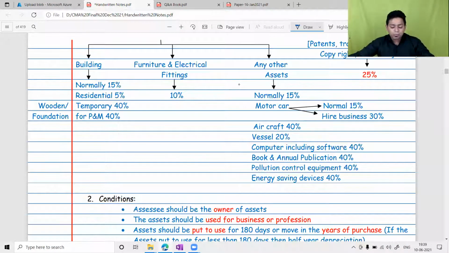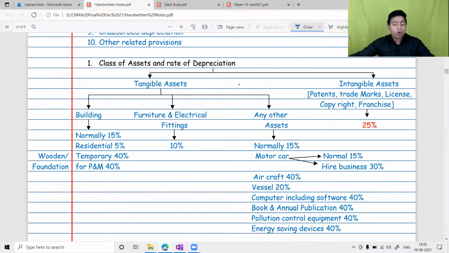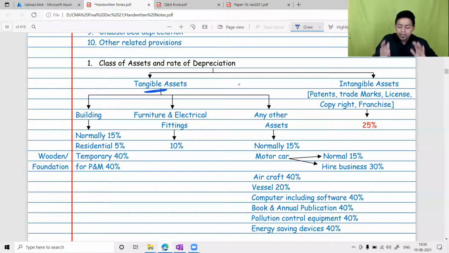So, sir, to understand the block, you need to know what the classes of assets are. I have divided assets into two categories, tangible assets and intangible assets. Any type of intangible asset, whether it is a patent, trademark, copyright, license or franchise, will have a depreciation rate of 25%.